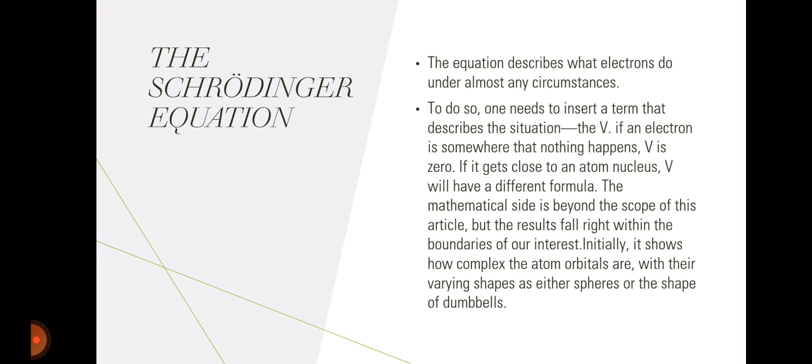The Schrodinger equation. The equation describes what electrons do under almost any circumstance. To do so, one needs to insert a term that describes the situation, the V. When an electron is somewhere that nothing happens, V is 0. If it gets close to an atom nucleus, we will have a different formula. The mathematical side is beyond the scope of this article, but the results fall right within the boundaries of our interest. Initially, it shows how complex the atom orbitals are, with their varying shapes, either spheres or the shape of dumbbells.